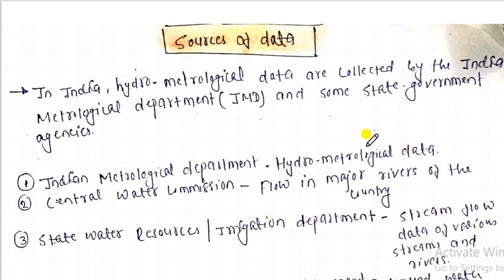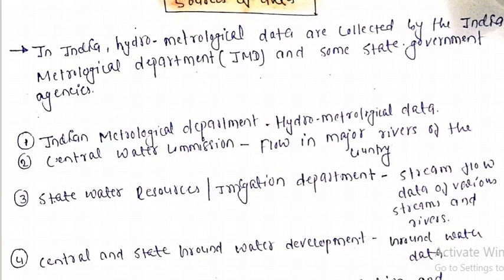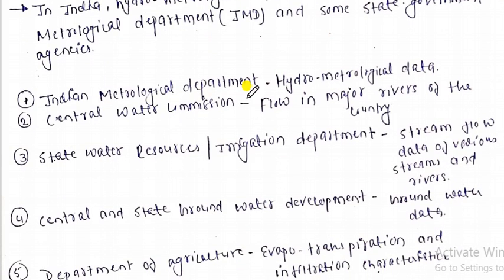We have already discussed hydrological data. These hydrological data are the sources from where it comes, right? The Indian Meteorological Department especially gives the hydrometeorological data. Similarly the Central Water Commission deals with the flow of major rivers of the country.